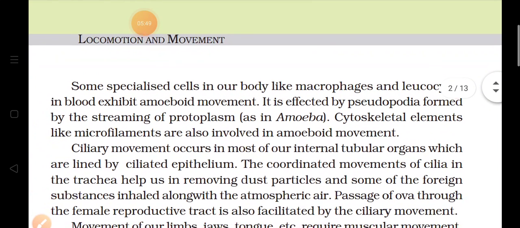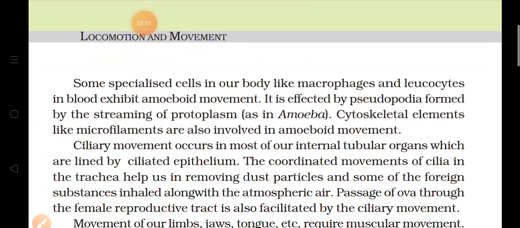So what they will do, it is affected by pseudopodia, means false feet they will form, and by the streaming of protoplasm, means when there is movement of protoplasm, these amoeboid will show the amoeboid movement, they will extend their cell membrane. Then second type of movement is ciliary movement.